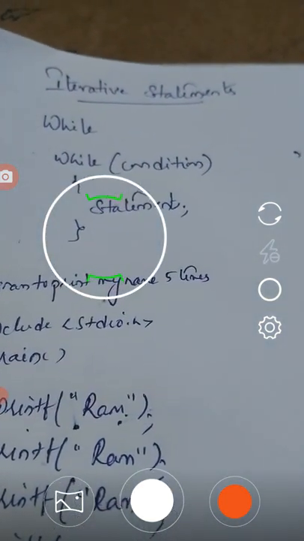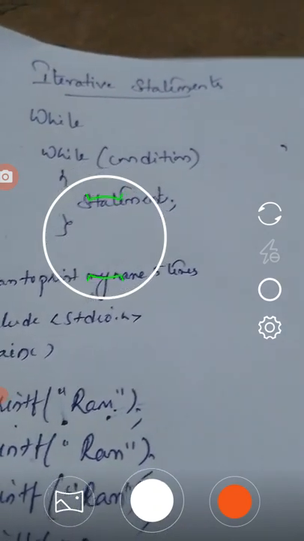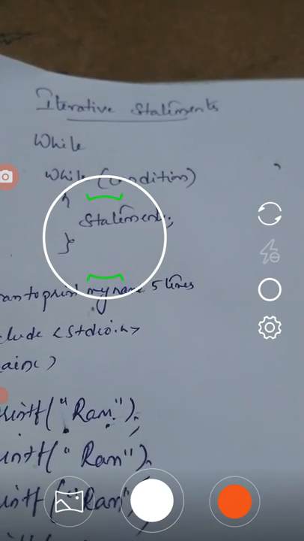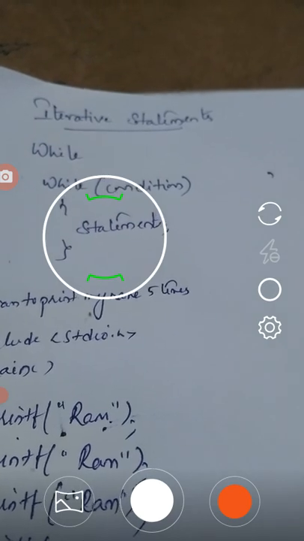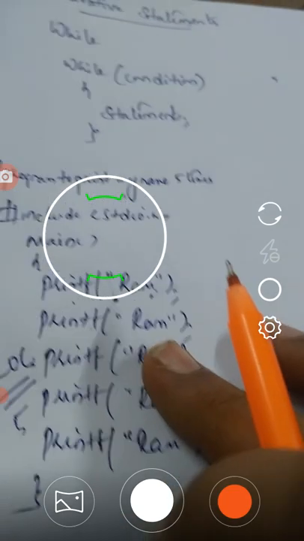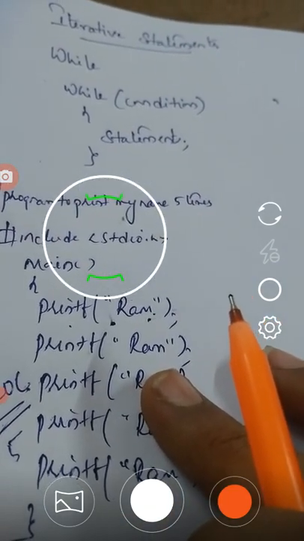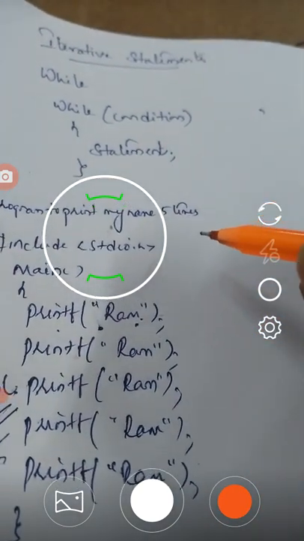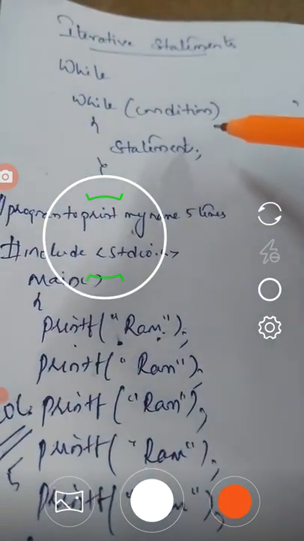The first iterative statement we have is the while statement. If we want to perform an action repeatedly for different values of a variable, the while loop is ideally used. For example, I am going to print the same name n number of times. Let us discuss this with an example. Before that, check the syntax for the while loop.